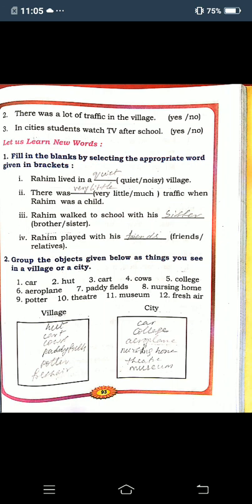So now first you write in the village what all things you see there. Okay children. So I have written hut, cart, cows, paddy field, potter and fresh air. So we can see all these in the village. Now I am saying about the city. So in the city what can we see? So we can see car, college, aeroplane, nursing home, theatre, museum. Okay children. So these are the things we can see in the village and in the city.